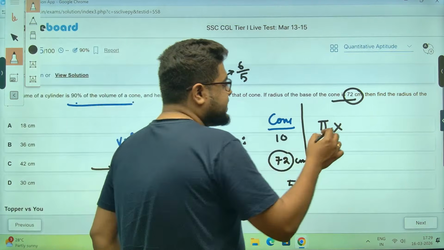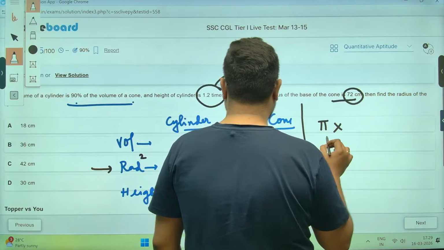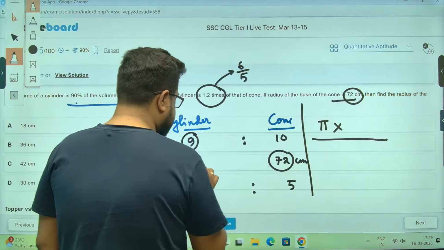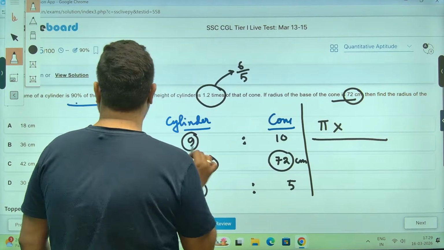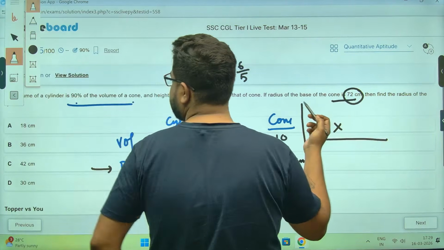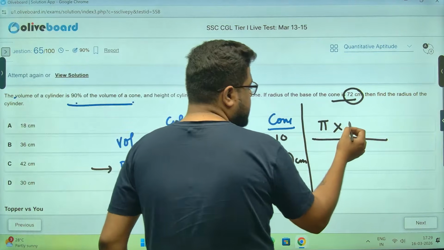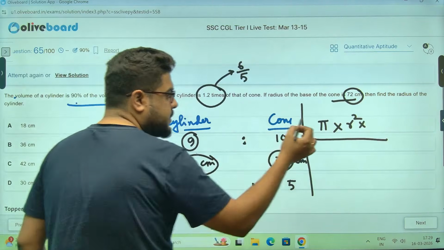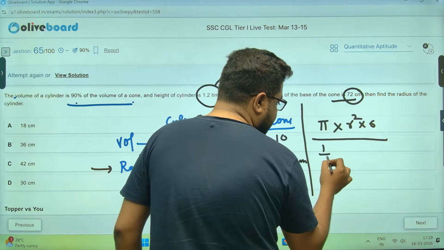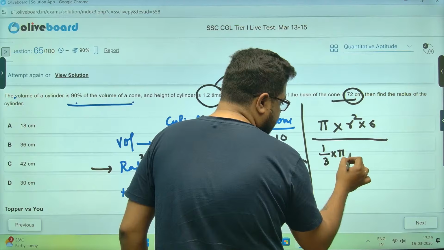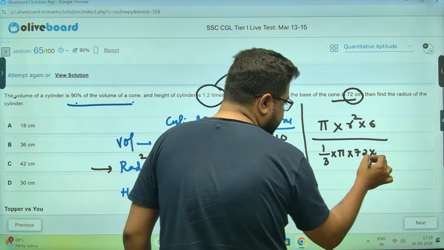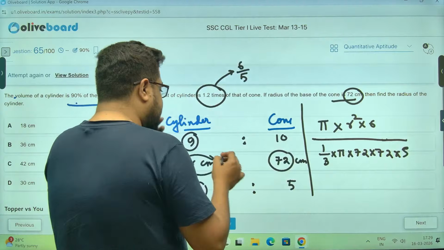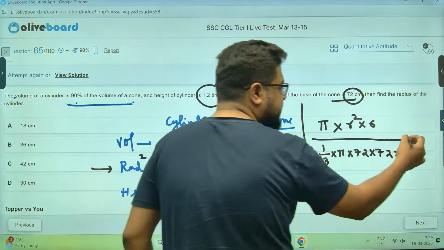Sorry, this is for the cone. So pi into r, I don't know the radius here, I'm writing r centimeter. I guess that is the question itself: find the radius of the cylinder. So r square into h, h I will take as 6. And here 1/3 pi r square, that is 72 into 72 into h is 5, sir. That is given to you as 9:10, sir. Volume.